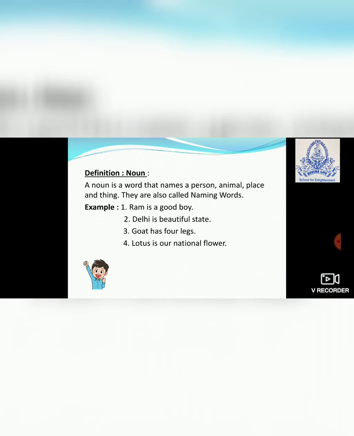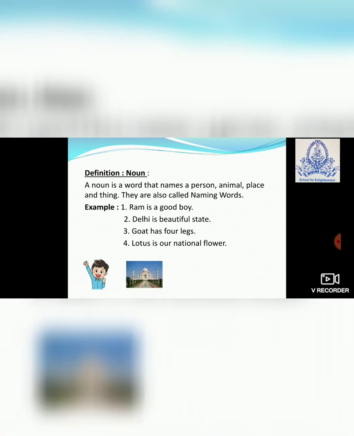Now come to the place. Delhi is a beautiful state, right? Now you can see the Taj Mahal over here. It is in Delhi, right? So Delhi is a place that we are talking about. So it has a name, right?